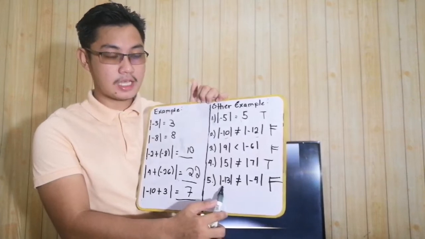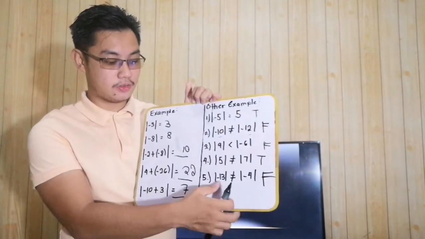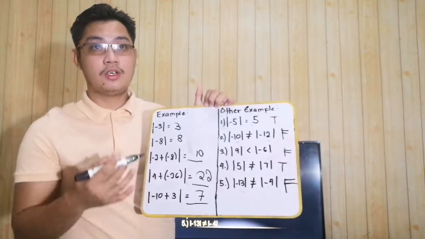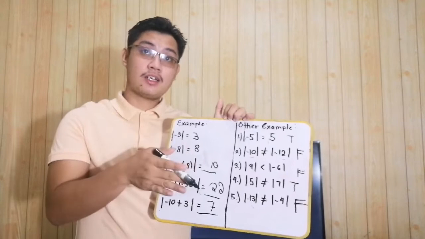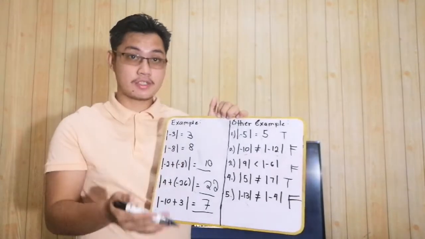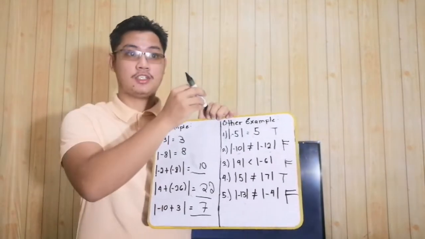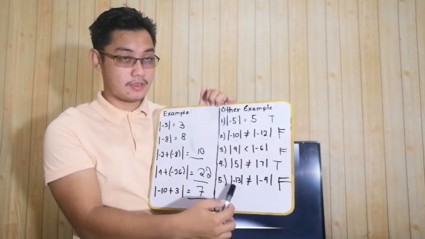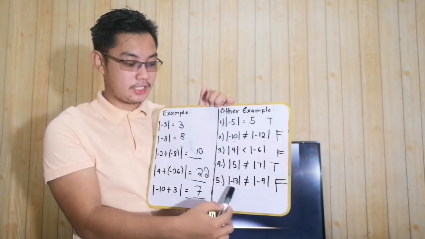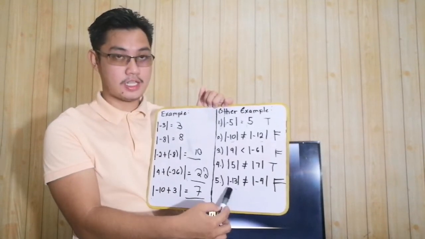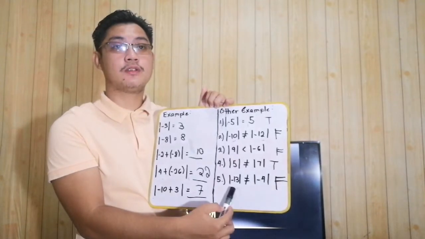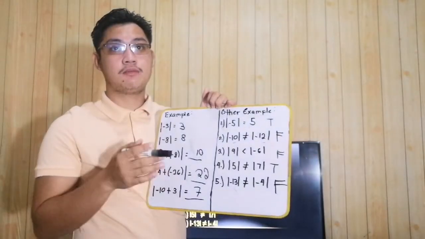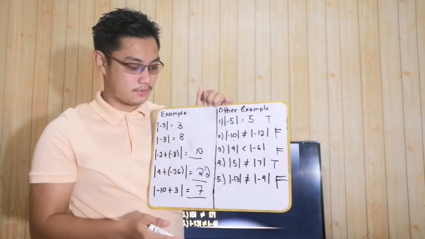But that is if I am referring to a single digit only. How about if there are two digits? You have to add first, or subtract, multiply, or divide first before you take the absolute value of the answer. If I am asking about a single digit, automatically the answer is the absolute number, but you have to change the sign because it is always positive.